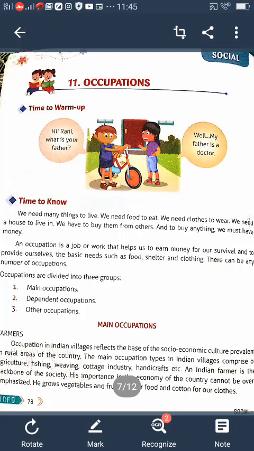Children, today I am going to explain lesson number 11, occupation. What is the name of the lesson? Occupation. Occupation means udyoga, kelsa.